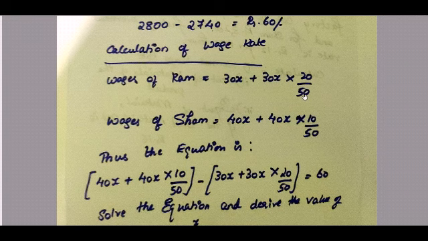The time allowed is 50 hours, so 50 minus 30, 20 hours is your time saved. And wages of Shyam: 40 hours is worked, so 40x plus 40x into 10 divided by 50, because 50 minus 40 is 10 hours.